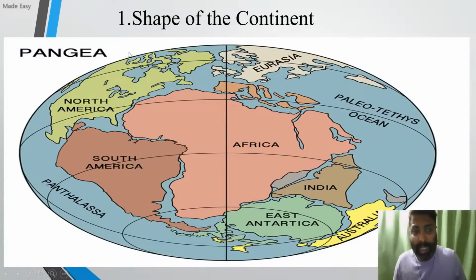You can notice here the first evidence he suggested was the shape of the continents. Notice all the continents, even today, they match with each other. There is a perfect symmetrical fit among the continents. Notice the shape of South America and Africa. Africa, Madagascar, India. India, Antarctica. Antarctica, Australia. Notice North America with Africa. North America with Greenland. Greenland with Norway. Like this, all the continents, even today, they fit with each other. So this perfect symmetrical fit or jigsaw fit was the first evidence given by Alfred Wegener.